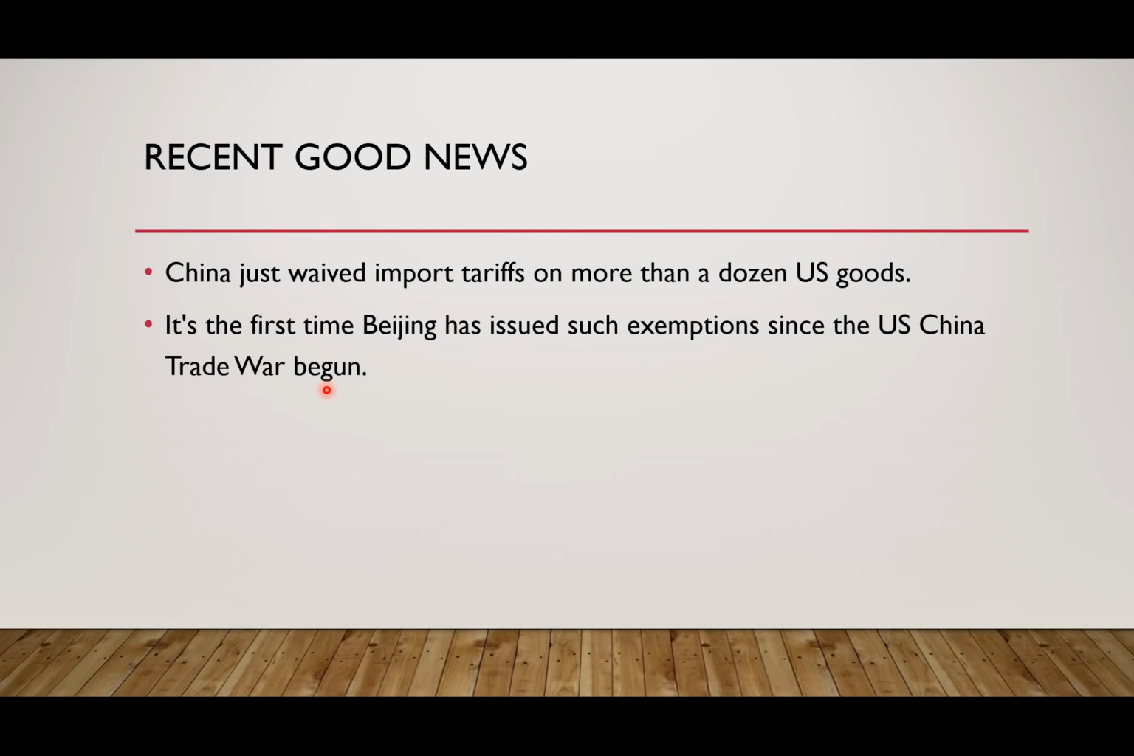We have seen what tariffs are, what tariff wars are. We have seen the impact on importing countries, exporting countries, manufacturers, consumers, and a lot of things.